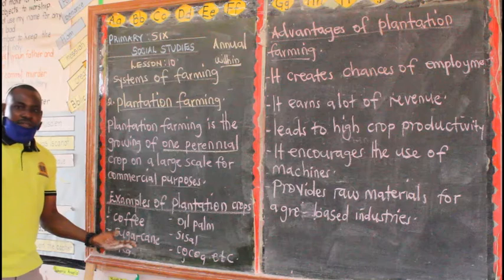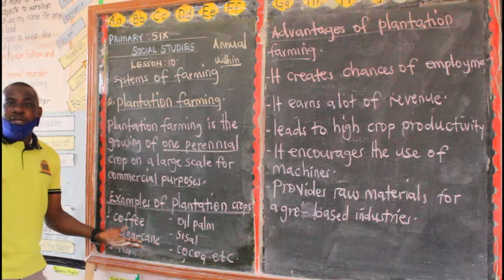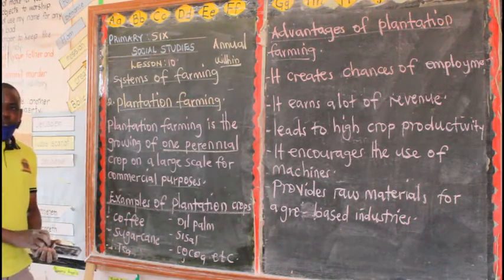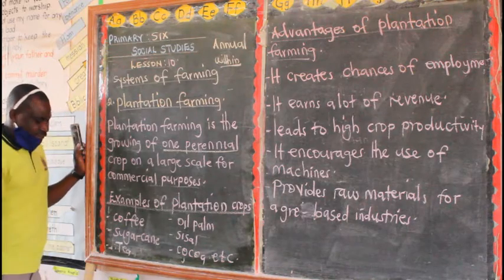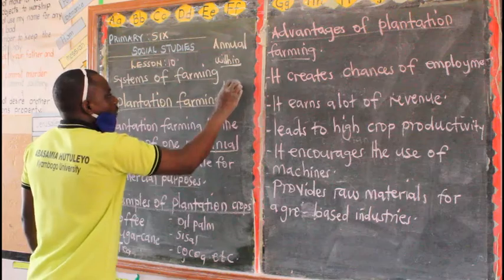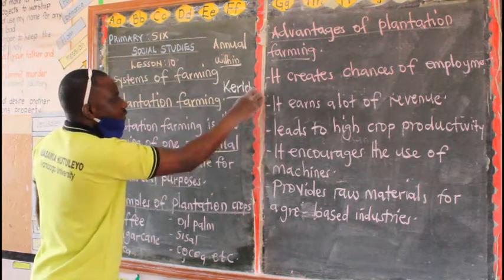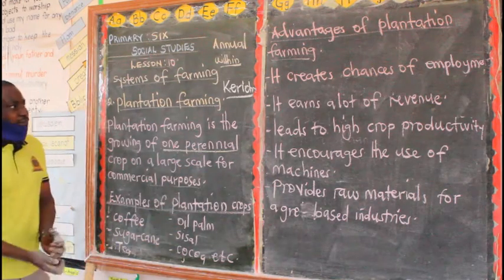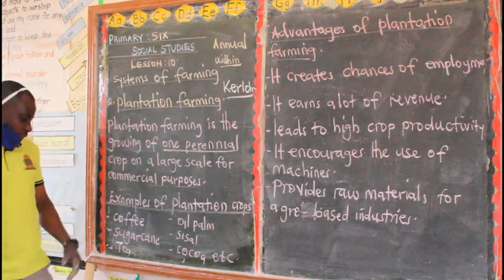Then we have sugarcane. Sugarcane can take more than 1 year to mature. Then we have tea. Remember last time we discussed tea. I told you that in Kenya we have a district called Kericho. We have Kericho district in Kenya, and this one is known for tea growing. So the major cash crop grown in this region in Kenya is tea.